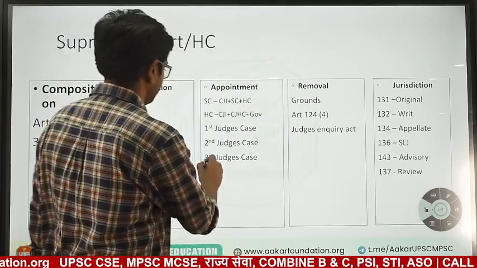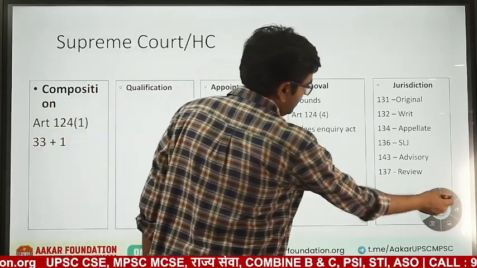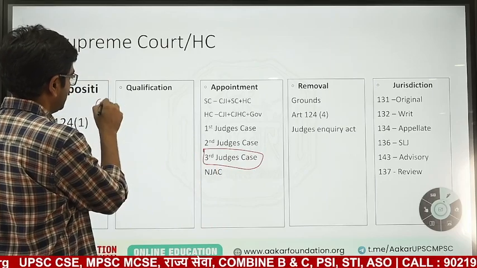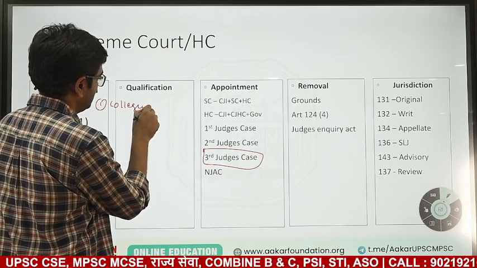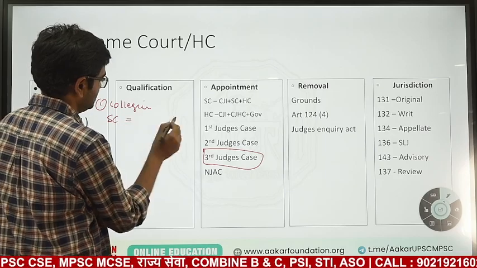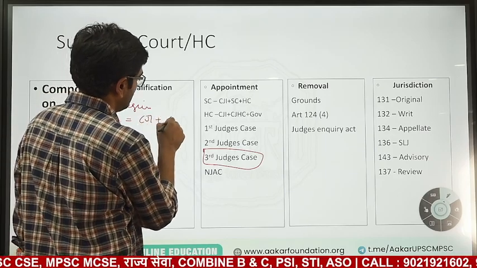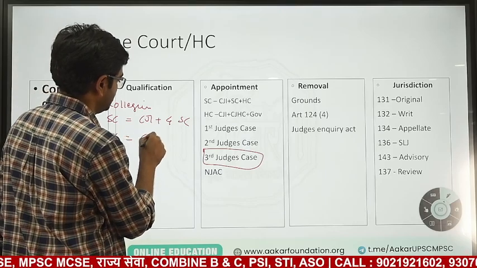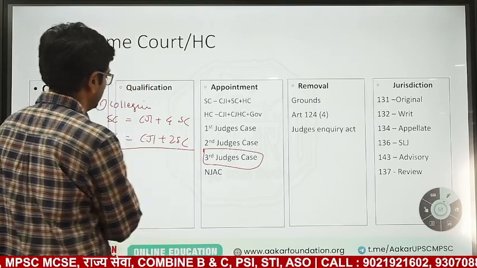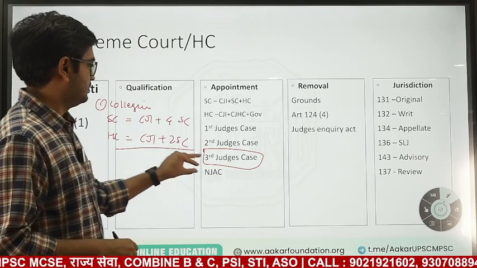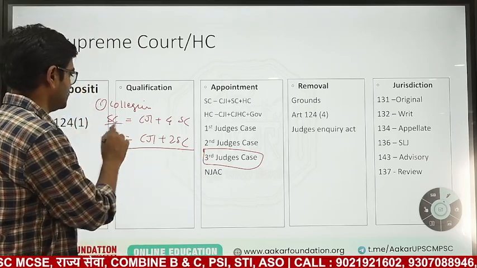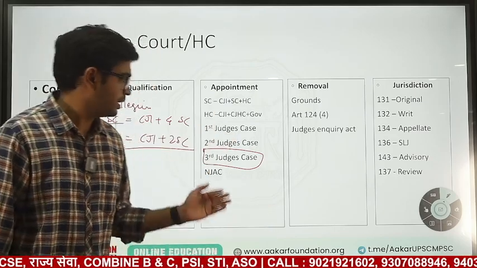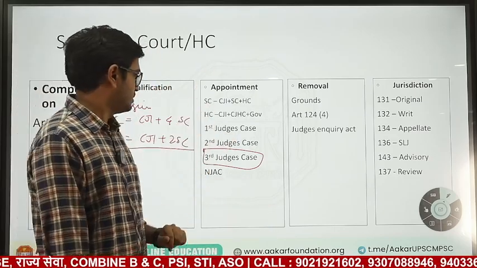Third judges case, this is what is applicable today. The third judges case says the collegium has increased. Collegium for appointment of Supreme Court judge: there shall be a CJI plus 4 Supreme Court judges. And for appointment of High Court judge, there shall be a CJI plus 2 Supreme Court judges. So this is the collegium for appointment of Supreme Court judge and High Court judge. This recommendation will go to the government, and the President will appoint.